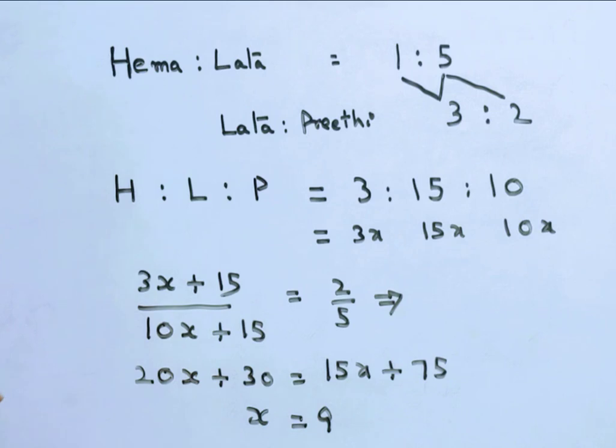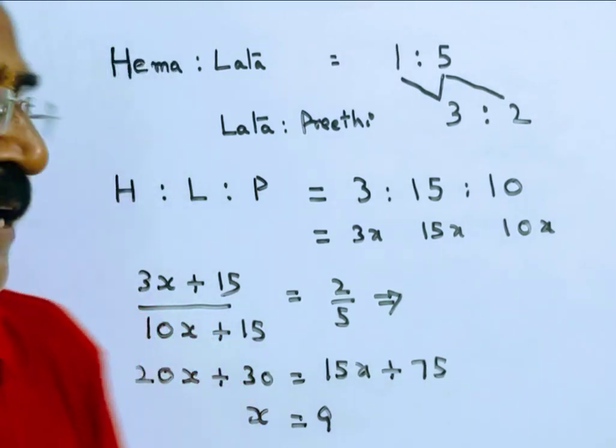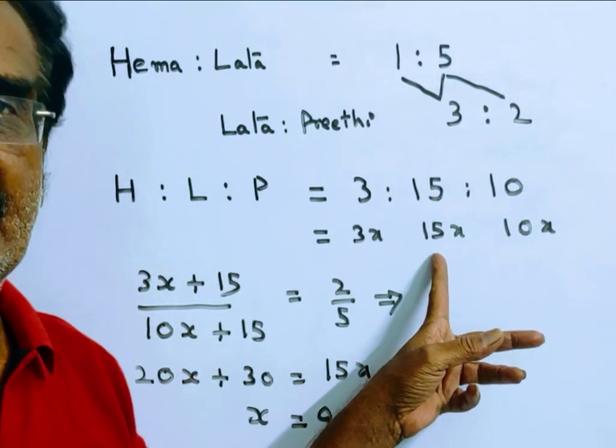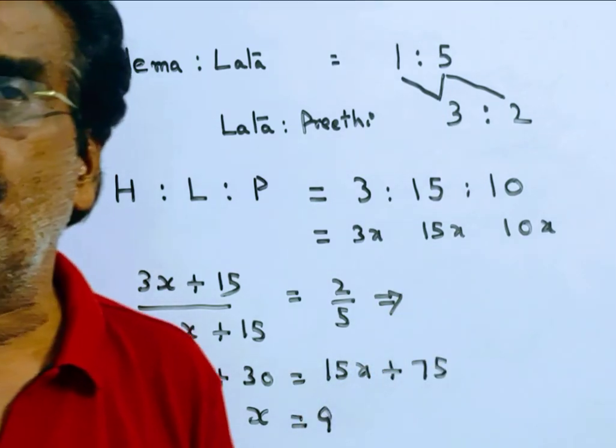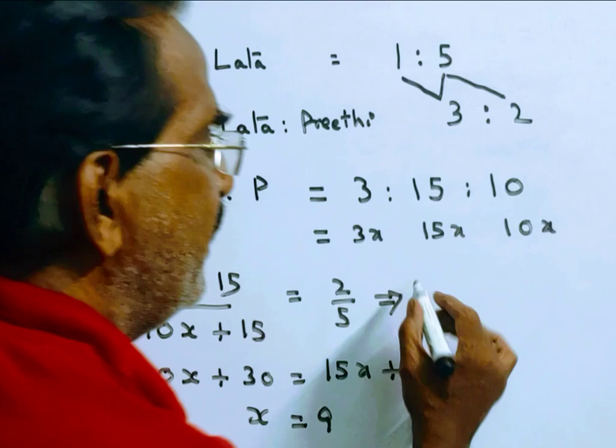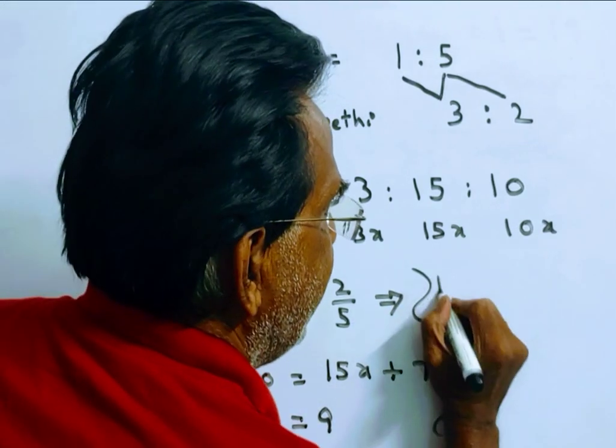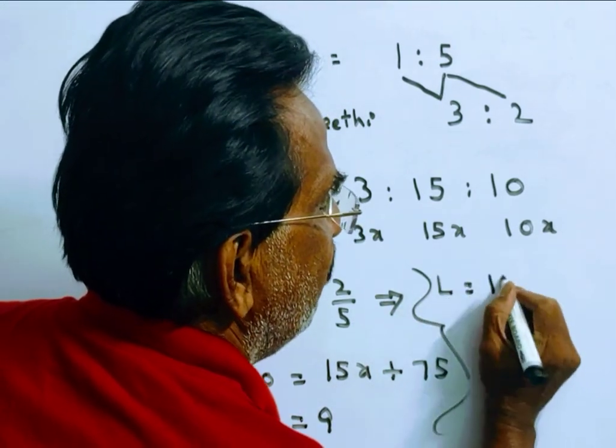9. Friends, we want the age of Lata. Lata is 15x. 15 into 9, 135. Friends, the age of Lata is 15 nines, 135 years.